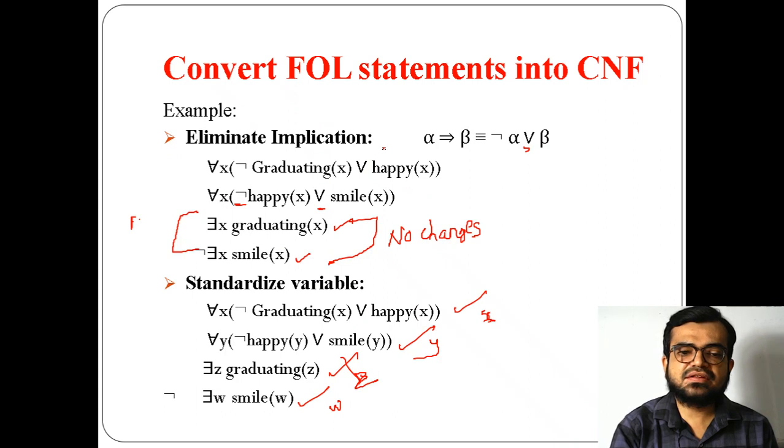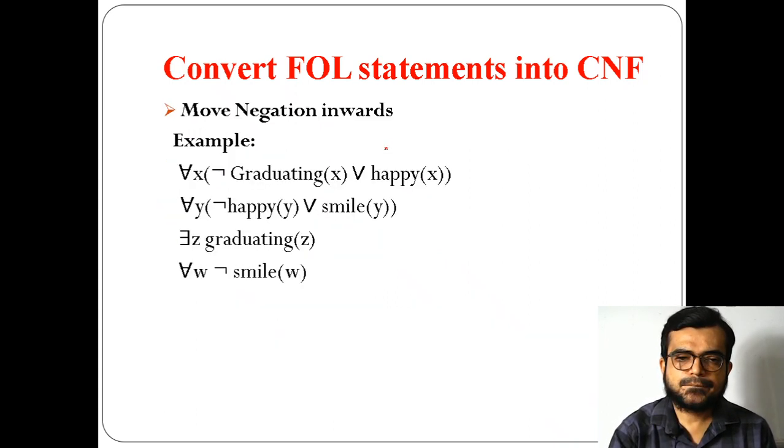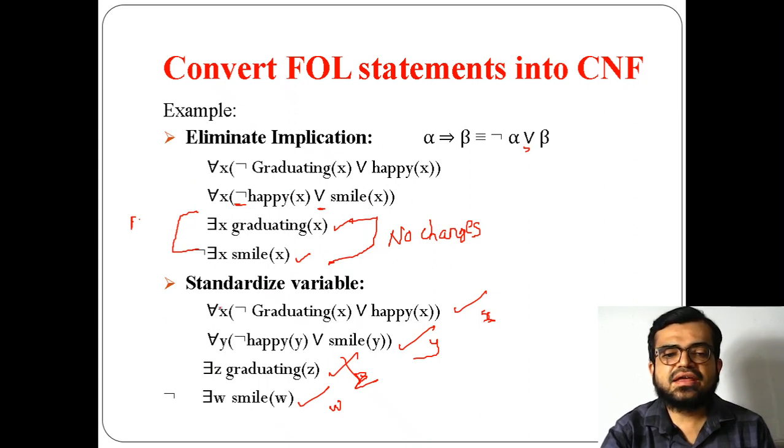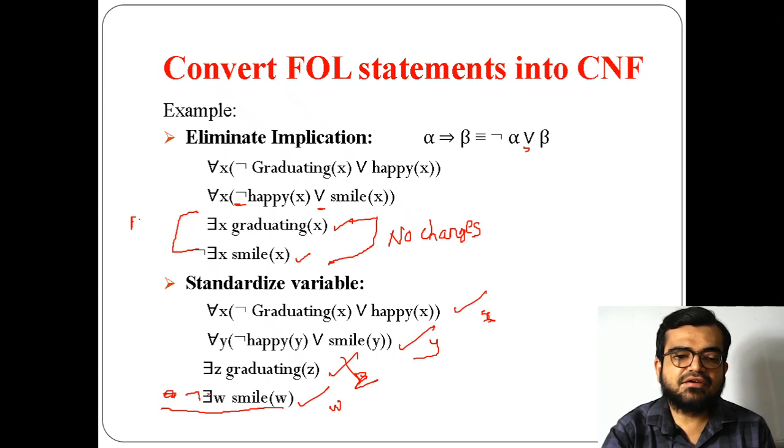If you refer to the previous thing here, you can find that negation is not there, only in the last statement. Negation of for some w, smile of w.